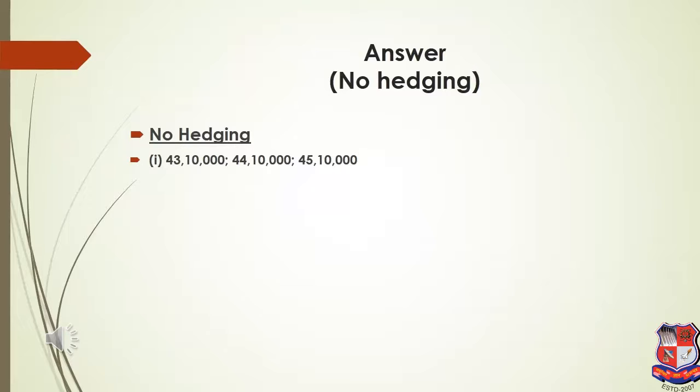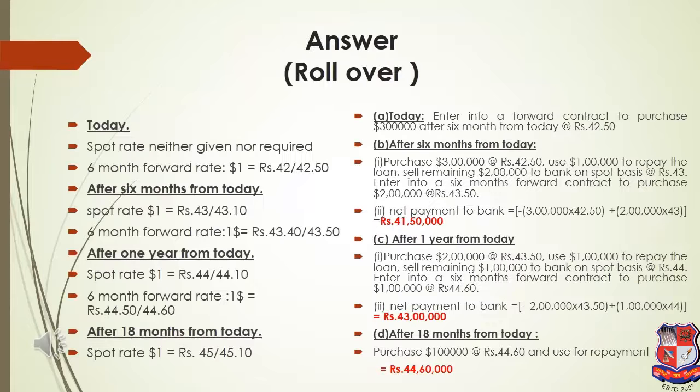Now after 1 year again the person will purchase $1 lakh from the bank. So at the end of 1 year the spot rate is available at 44.10 into 1 lakh, that is 44 lakh 10,000. And after another 6 months, that is after 1.5 years, again the person will purchase from the spot market, which is 45.10 into 1 lakh, that is 45 lakh 10,000. So this is the solution if the person is not entering into hedging, not entering into rollover and buying from the spot market.